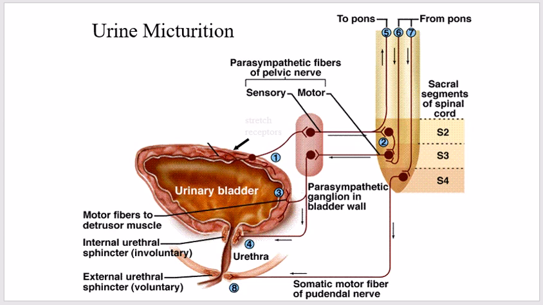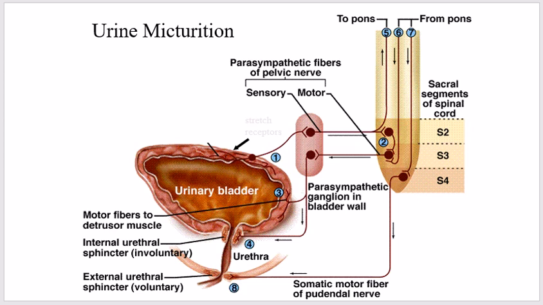Coursing through the pelvic nerves are both sensory nerve fibers and motor nerve fibers. The sensory fibers detect the degree of stretch in the bladder wall. The stretch signals from the posterior urethra are especially strong and are mainly responsible for initiating the reflexes that cause bladder emptying. The motor nerves transmitted in the pelvic nerves are parasympathetic fibers. These fibers terminate on ganglion cells located in the wall of the bladder. Short postganglionic nerves innervate the detrusor muscle.